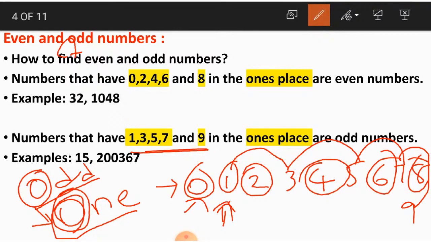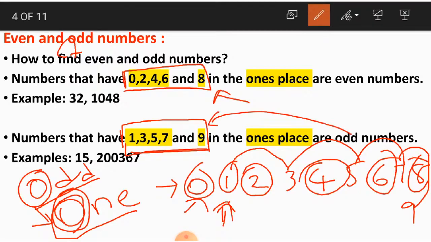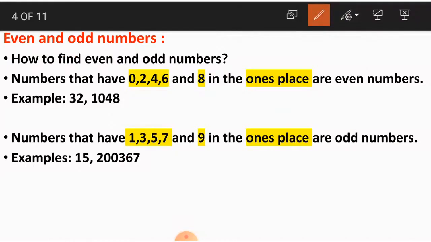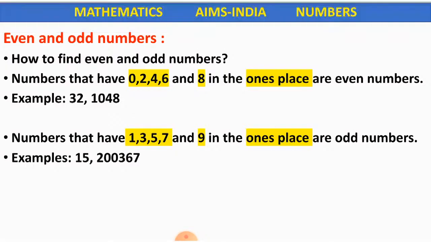Okay children, please remember this. If you remember these digits, then it will be very easy for you to solve even and odd numbers.